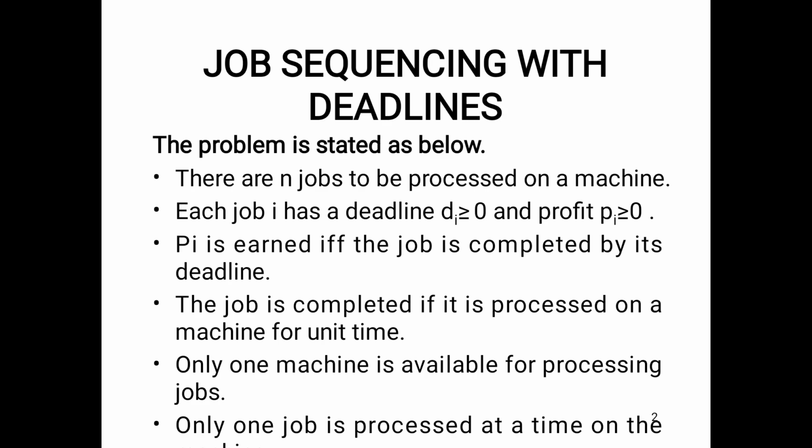Again, let me repeat it. The problem statement: we consider the number of jobs, n. Each job i is represented with its profit and deadline. We have to find a sequence of jobs that are completed within their deadlines and give the maximum profit. This is the main goal of job sequencing with deadlines. Now we will see an example.